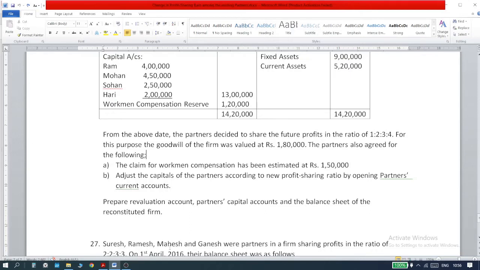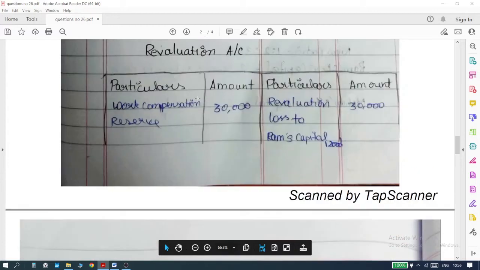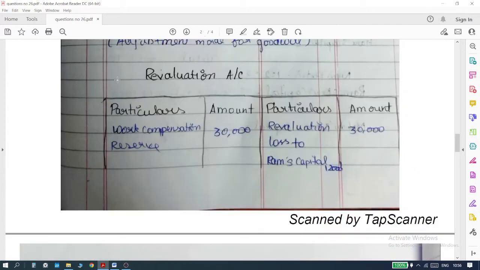So that 30,000 is a loss. All the losses, I told you, have to be debited. It is not written here, but this is the debit side and this side is the credit. If you are writing your classwork, please make sure that you follow the format properly. This is not written, but it's fine. So workman compensation reserve is 30,000. Here 30,000 as a loss, so we put it on the debit side.